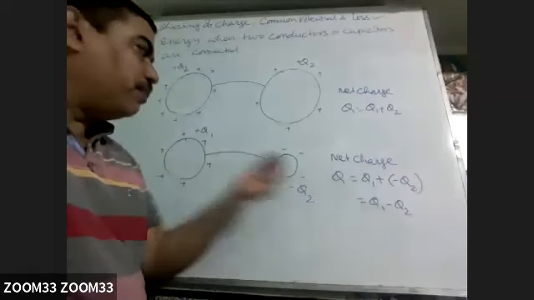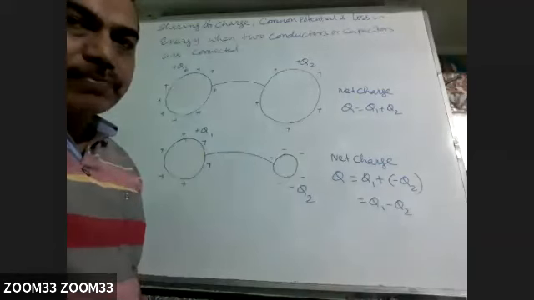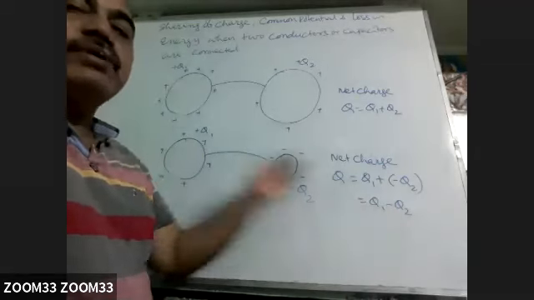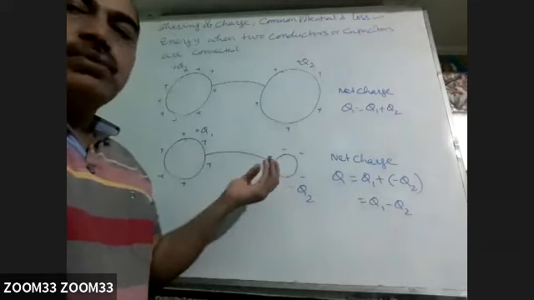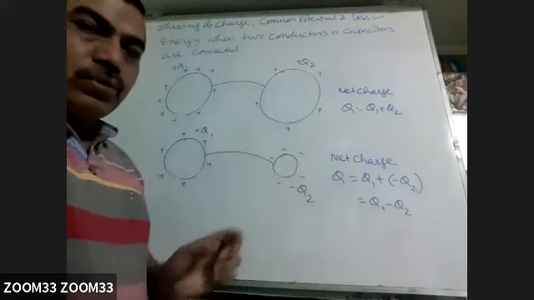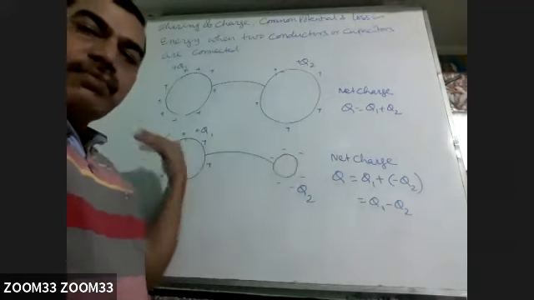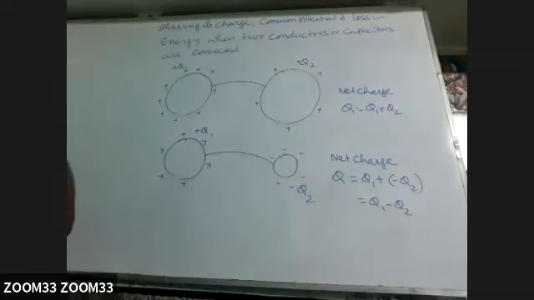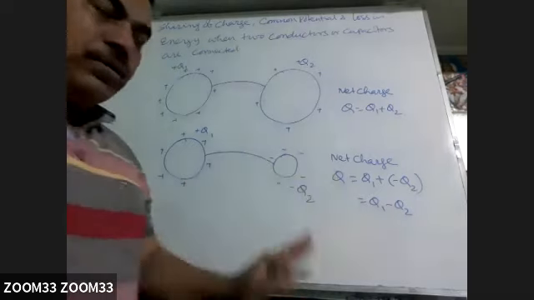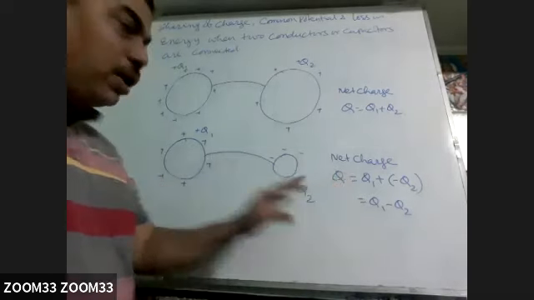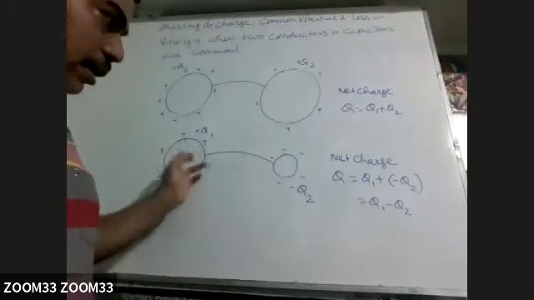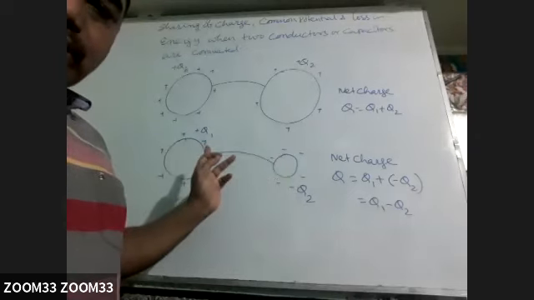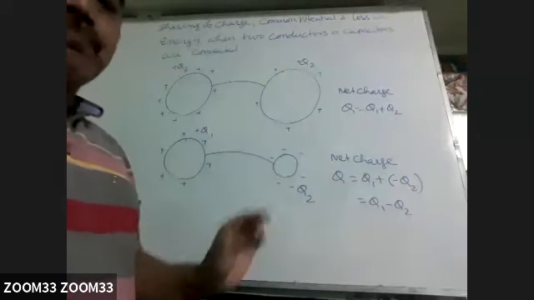It may come positive, it may come negative. If it is coming positive, that means both will acquire positive charge afterwards. If it is coming negative, both will acquire negative charge afterwards. That will depend on which potential magnitude is more. If this potential magnitude is more, naturally it will start giving the charge. So both will acquire the same nature of charge. It will not happen that one will have positive charge and the other negative. In steady state, they both will come to the same potential.